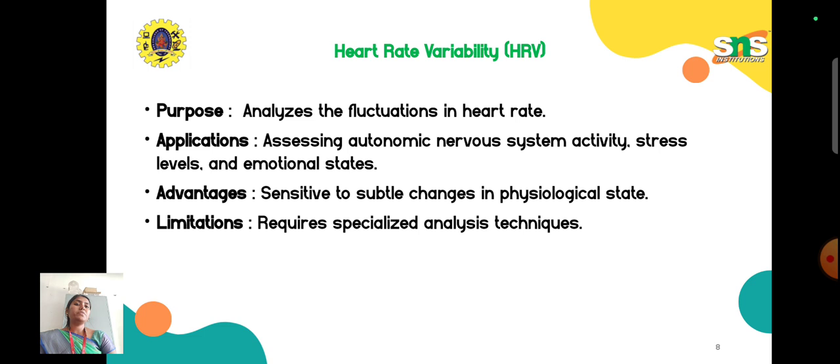The advantage of heart rate variability is that it is very sensitive to subtle changes in physiological state. Even minor changes in the physiological state can easily be correlated with heart rate variability. The limitation is that it requires very specialized analysis techniques, so that is some kind of difficulty when using heart rate variability.